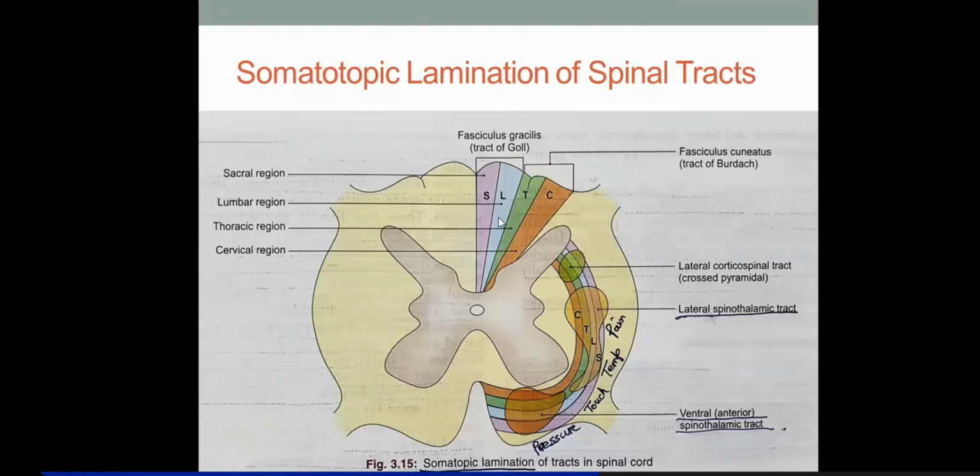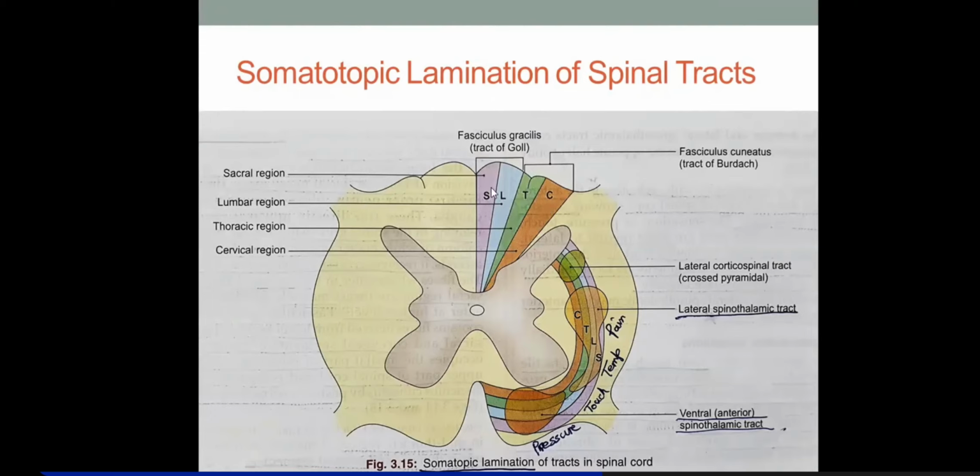Somatotopic lamination: I just told you that the fibers coming from lower sacral segments will be placed medially, then from lumbar segments lateral to that in the tract of Goll. In the tract of Burdach, the fibers coming from upper thoracic segments will be placed medially and from the cervical segments laterally. That is fasciculus cuneatus.